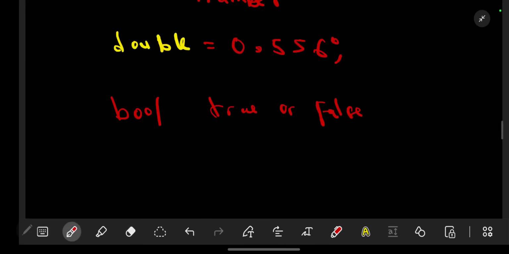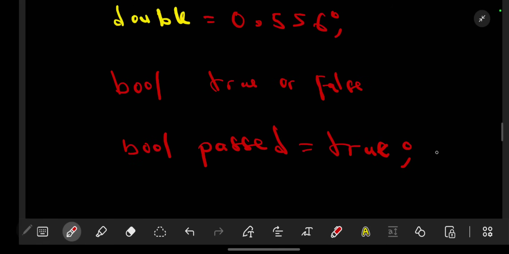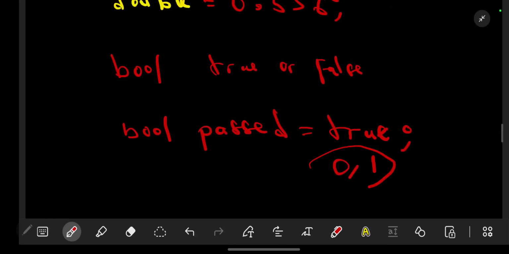You can say the bool of someone's grades: if the person passed, you say true, and if they didn't pass, you say false. But C++ will show a 0 or a 1, if you recall from the previous video.